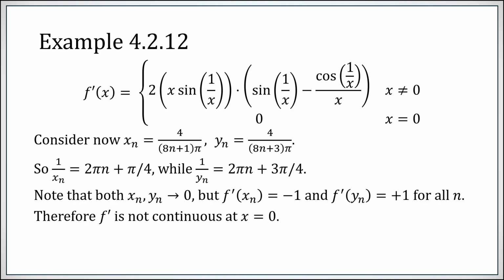So we can't have continuity at 0. I have two different sequences converging to 0. On one, f prime is constantly minus 1, on the other, f prime is constantly plus 1, and f prime of 0 is neither plus nor minus 1. So f prime is not continuous at 0. So here is our function that has a derivative, but the derivative is not continuous.